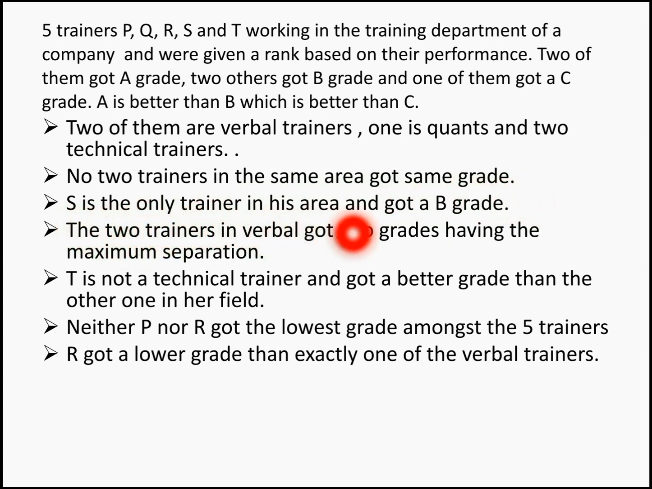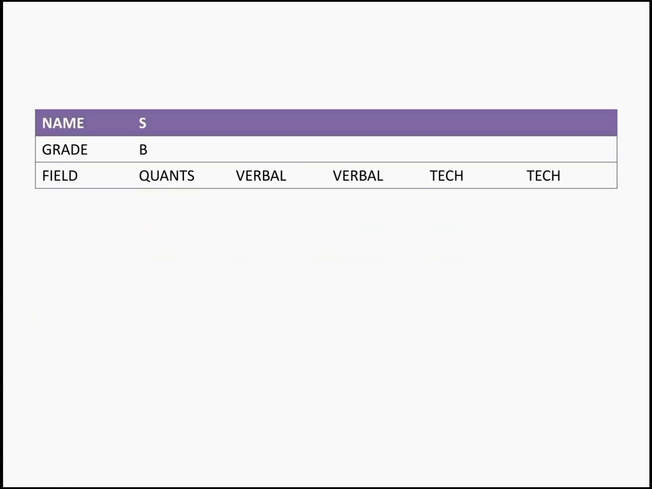S is the only trainer in his area and got a B grade. As we know, we have got only one quants trainer, as it is mentioned here. 2 of them are verbal trainers, 1 is quants and 2 technical trainers. You've got only one quants trainer and S is the only trainer in his area and got a B grade. Now this will give you the first thing right. So 1 quants, 2 verbal and 2 technical. S is in the field of quants and has got a B grade.